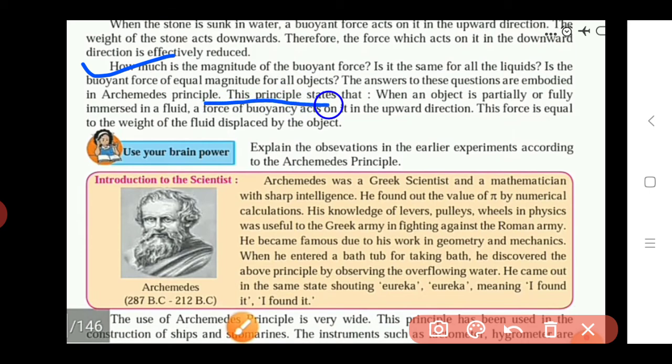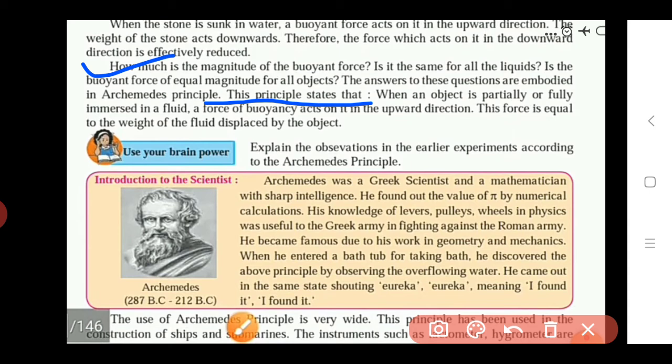This principle states that when an object is partially or fully immersed in a fluid, a force of buoyancy acts on it in the upward direction. This force is equal to the weight of the fluid displaced by the object. So what is the principle? When an object is partially or fully immersed in a fluid, where the fluid is either a gas or a liquid.